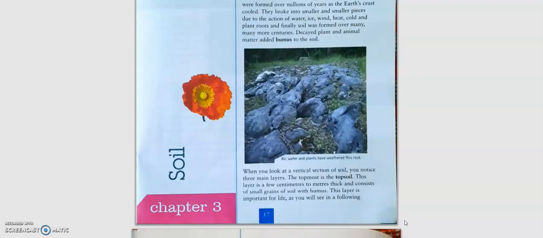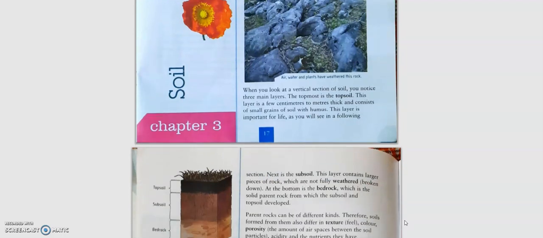Now we must also know what the soil looks like. You can see here a diagram of soil profile. You need to draw this diagram in your notebooks. The soil is, as I said, made from parent rock or the bedrock. So the lowest layer is that of the bedrock.